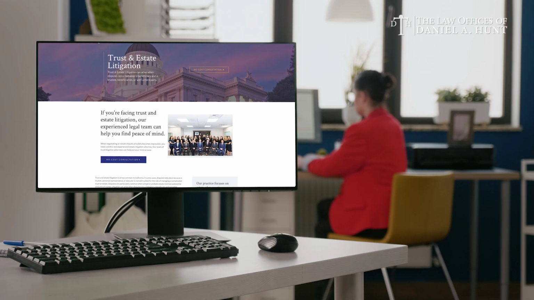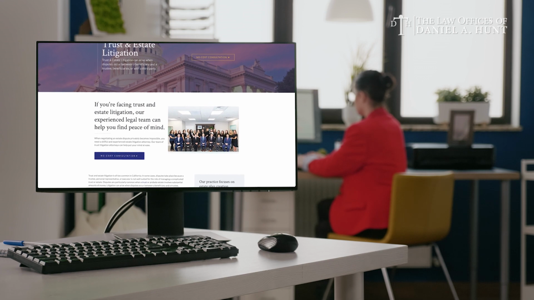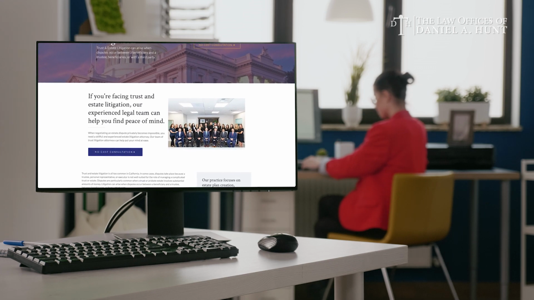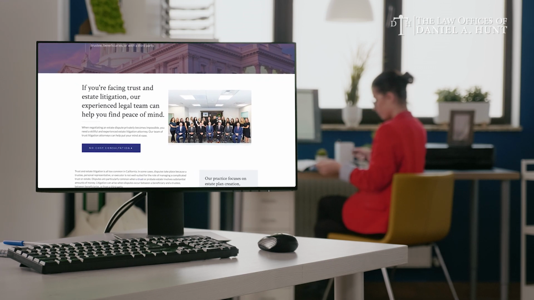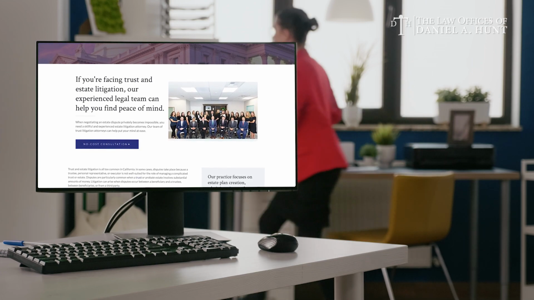If you are considering contesting a trust, consult an experienced trust litigation lawyer for advice on the strength of your position and secure appropriate legal representation before moving forward.